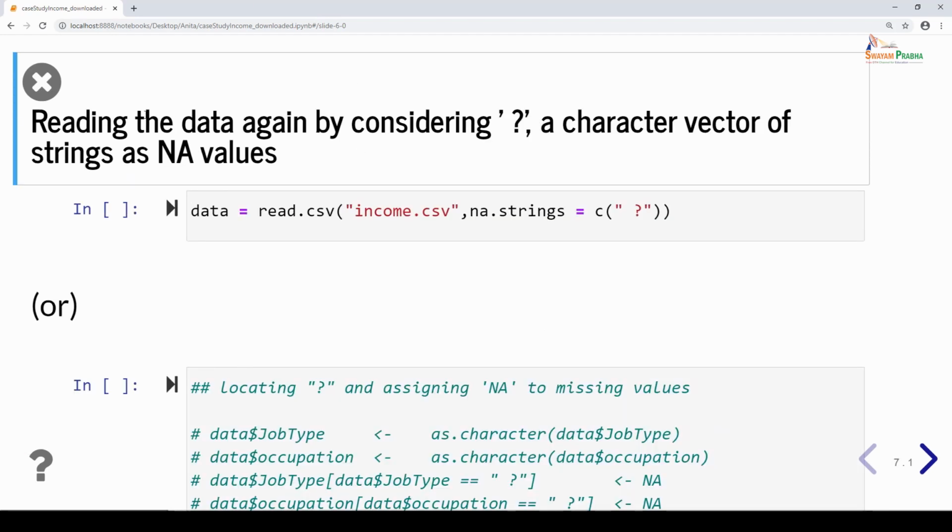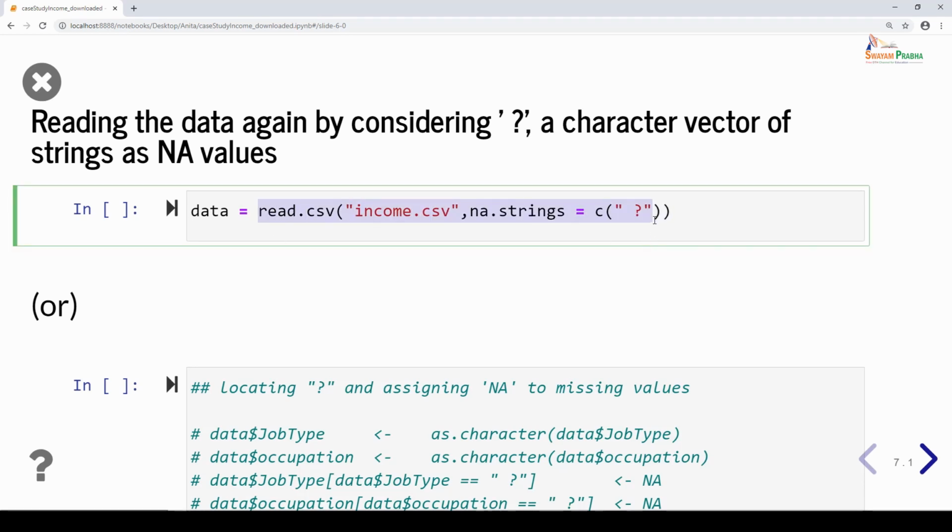So what we can do now is we can either read the data again by considering the question mark as NA values. While reading the data using read.csv, using the parameter na.strings, you can give a character vector of strings which can be interpreted as NA values. Since we have found only one special character, I have just used the string, a space with a question mark, to be interpreted as NA values. If you have several other levels that need to be treated as missing values, you can also combine them with commas and then read the data again.